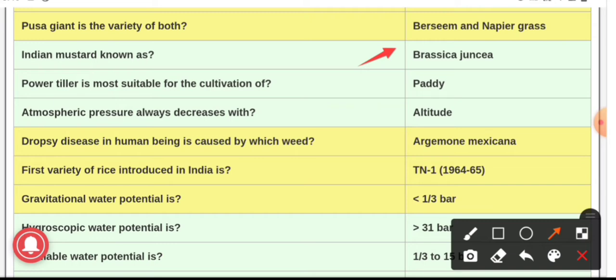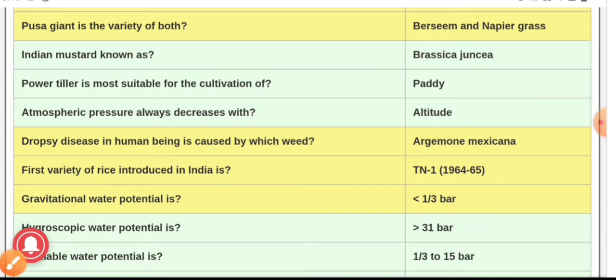Next question, power tiller is most suitable for the cultivation of paddy, means power tiller is an implement which is most suitable for the cultivation of paddy crop. Dealing with the next question, atmospheric pressure always decreases with, and the answer is altitude. Atmospheric pressure decreases with increase in altitude.